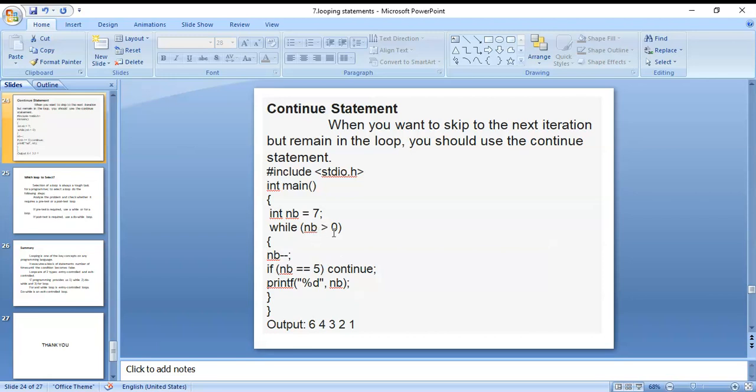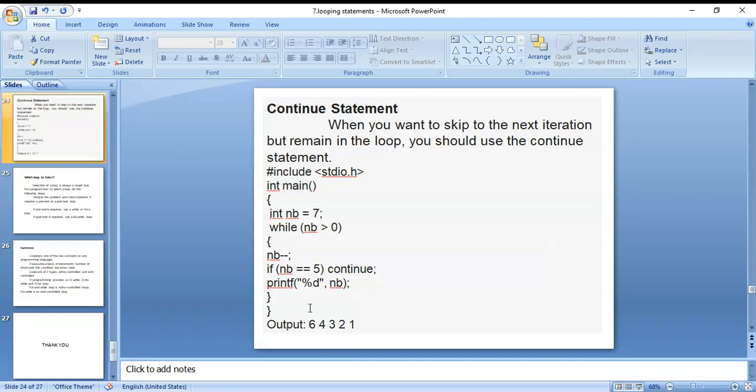Now the n value is 6. 6 greater than 0, condition true. n minus minus, 6 minus minus, means 5. 5 double equal to 0? Condition true, then continue. On that continue, the count is not printed for that 5 value; it goes back. 6 is greater than 0, the number value 6 minus minus means 5. 5 is not printed. 5 minus minus means 4. 4 is printed here.